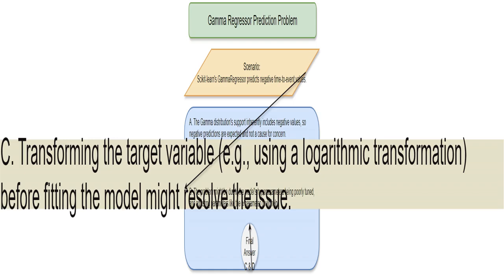I think options C and D are the best solutions. By transforming the data, I make sure it's suitable for the model. And by tuning the model parameters, I get a better fit to the data. This is the way to deal with negative predictions from a gamma regressor.